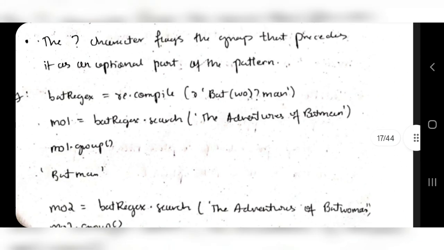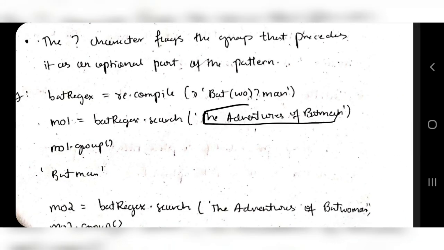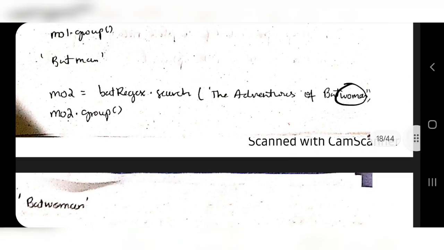The text I am searching is 'The Adventures of Batman'. Here, do I have wo between bat and man? No. That can also be matched, because 0 or 1 time should match. So the output I get is Batman, because that's the matching string. Suppose I have Batwoman here. Here wo is repeated once. That's also a valid pattern, because question mark means 0 or 1 time.